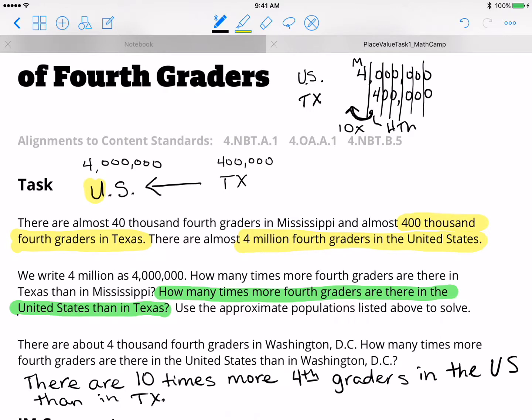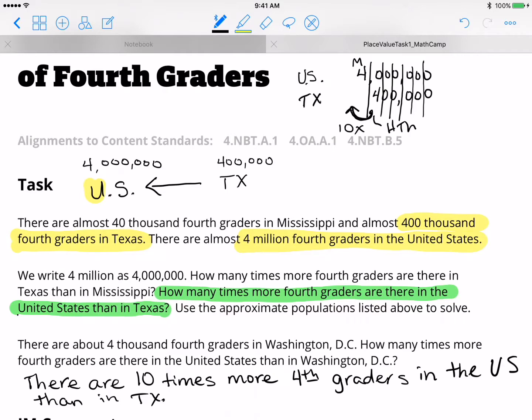All right, so you can see that each time you move 1 place value to the left in the place value chart, you're increasing the number's value 10 times. So you also want to think about, each time you move through the place value chart, you're moving 10 times.